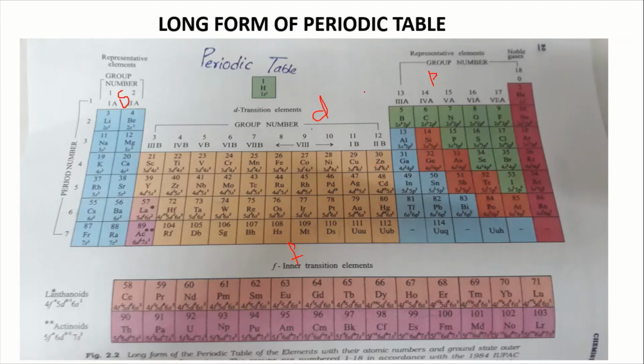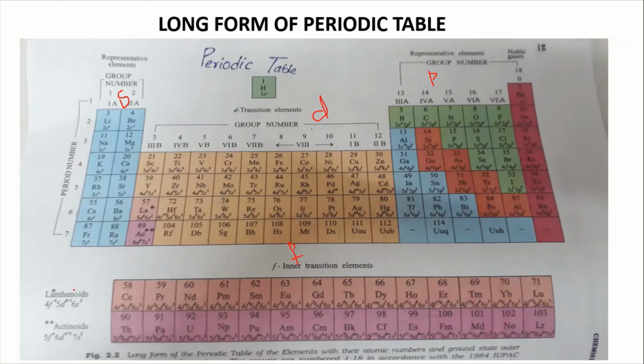Now coming to the D block elements, it comprises groups from 3 to 12 and these are called transition elements except zinc, cadmium and mercury. So why are these called transition elements? Because they show various colour properties, oxidation states and they form coloured ions, except zinc, cadmium and mercury. Because these have fully filled orbitals, they don't show coloured properties. So every transition element is a D block element but every D block element is not a transition element.